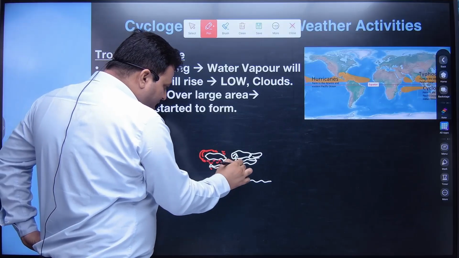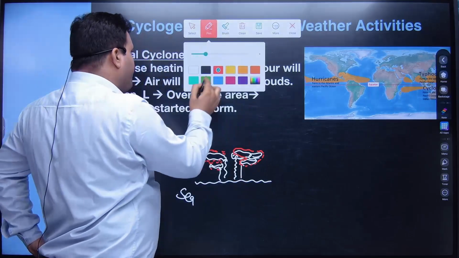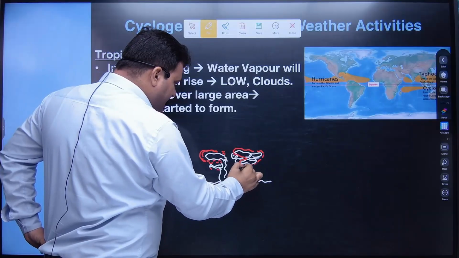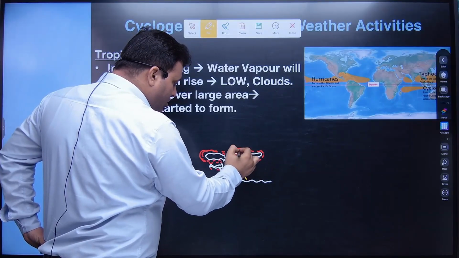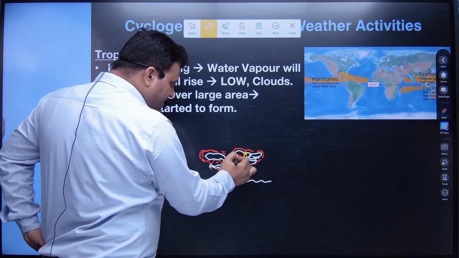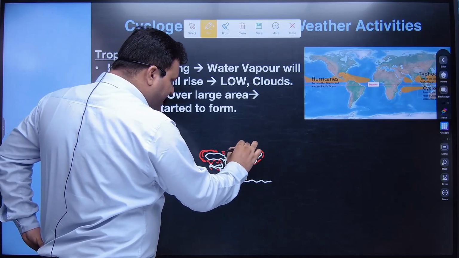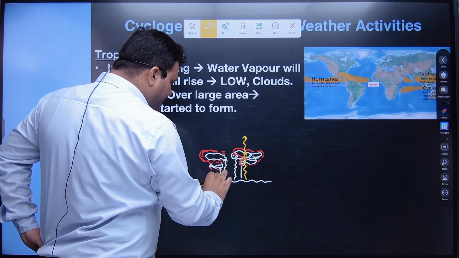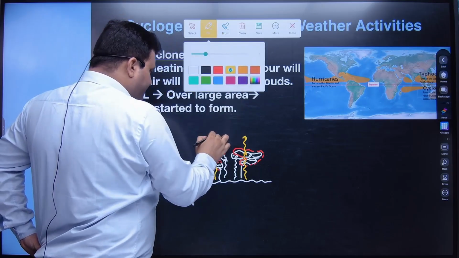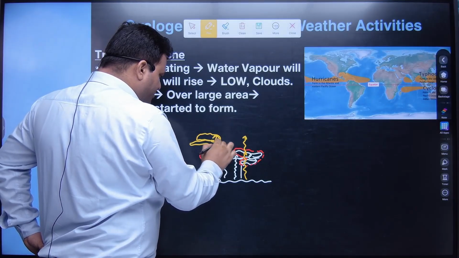And if we have continuous heating of the sea surface, what would happen? The streams of convectional air would rise, and here the air will not get cool, because the air here is warm. Saturation will not take place. So in order to get cooler, that air has to rise further. As a result of its further rise, there will be condensation and all those processes which we have learned as of now: saturation, relative humidity and so on.